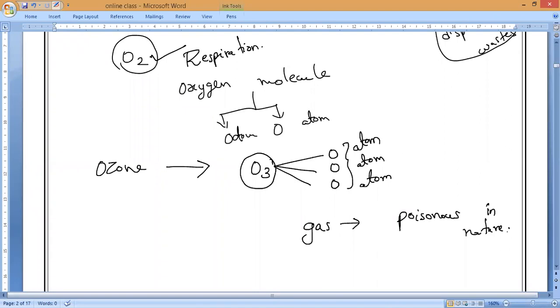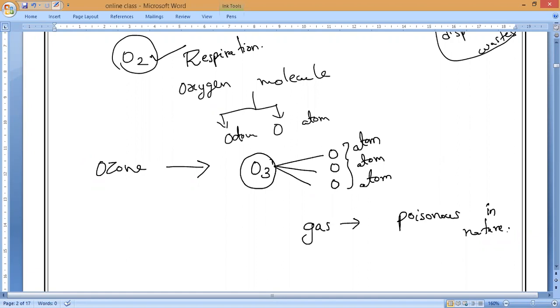Now, let us see how this ozone is formed. Do you understand, everybody? Because first of all, if you want to understand depletion of the ozone layer, we have to know how this ozone is forming. High up in the atmosphere, by the action of ultraviolet radiation on oxygen gas, this ozone is formed. That means at extremely high altitudes, the top layer of the atmosphere.